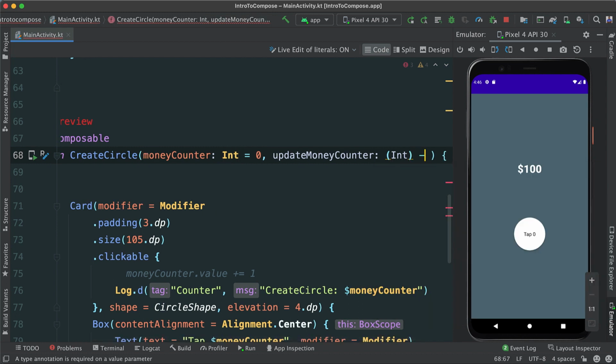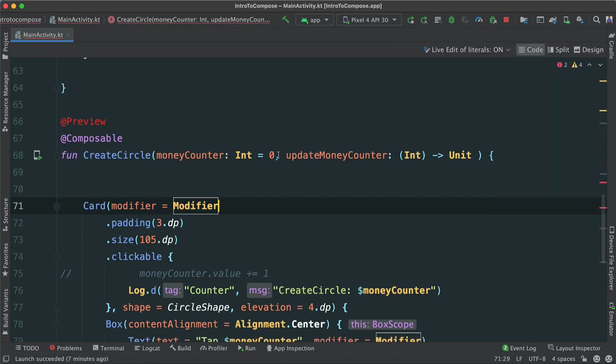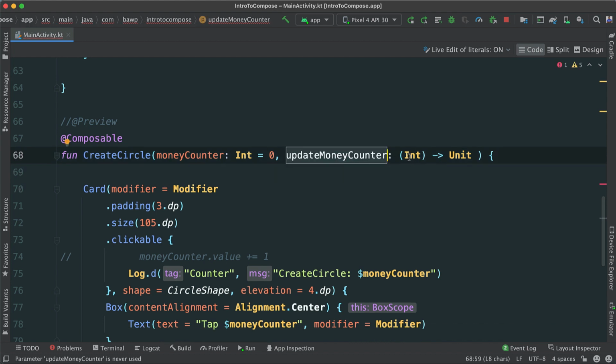And this will return nothing, so it's going to say Unit as such. Let's go ahead and close this down so we have more space. Okay. Again, we have an issue here. For now, let's go ahead and comment this out. We don't need to show a preview of this. Okay. So there we go. So now this update counter will expect what? An int, which is going to be the actual counter.